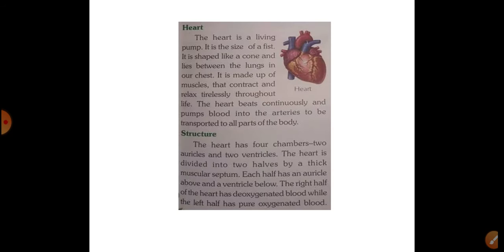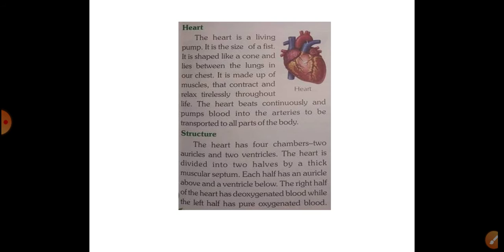Okay, see, observe. Now we will discuss the main component of the blood circulatory system, the heart. The heart has 4 chambers, 2 auricles and 2 ventricles. The heart is a living pump. It is the size of a fist and shaped like a cone. The heart beats continuously and pumps blood into the arteries to transfer it to all parts of the body.